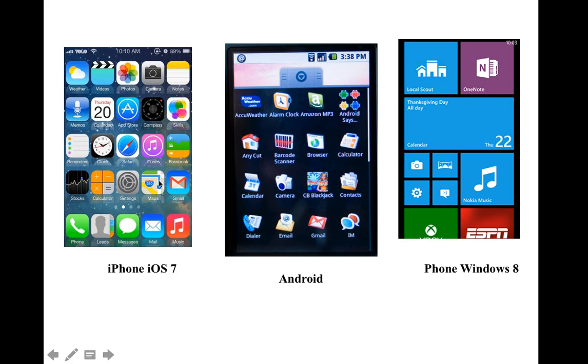Now we will compare the iPhone iOS 7, Android, and Windows Phone 8. Which one is the best? I think between the two, iPhone iOS and Android are better, because the applications in the App Store or Google Play are easy to search and easy to download. It's not different from Windows Phone 8.